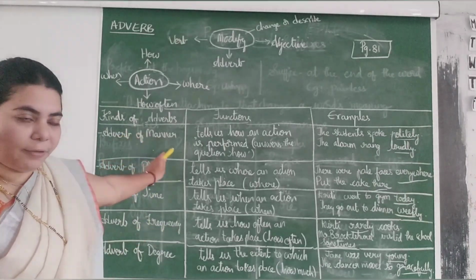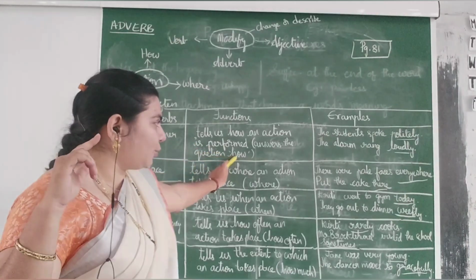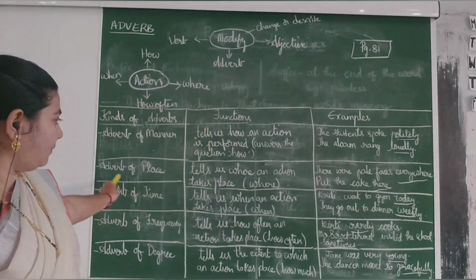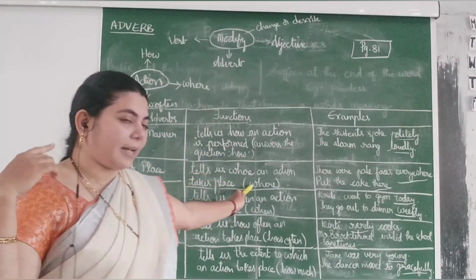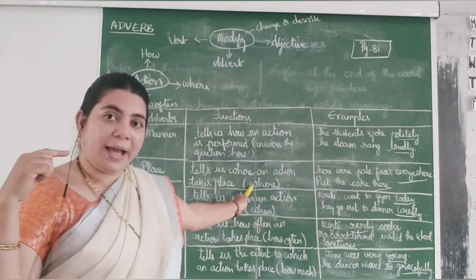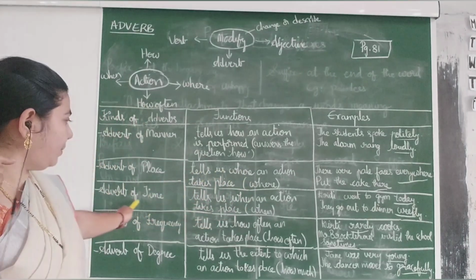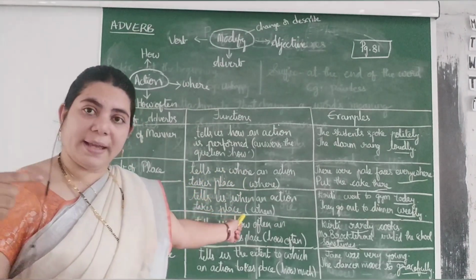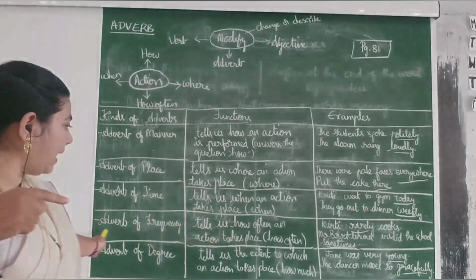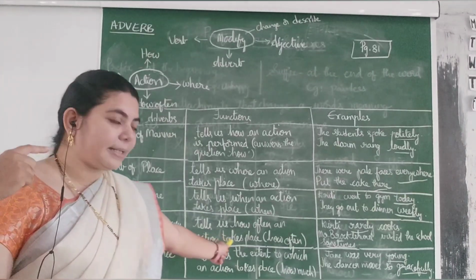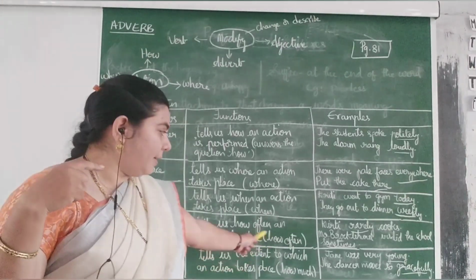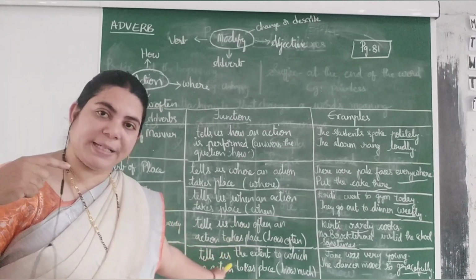One is adverb of manner, it tells how the action is done. Adverb of place describes where the action had taken place. Adverb of time tells us when the action had taken place. Adverb of frequency tells us how often the action had taken place.